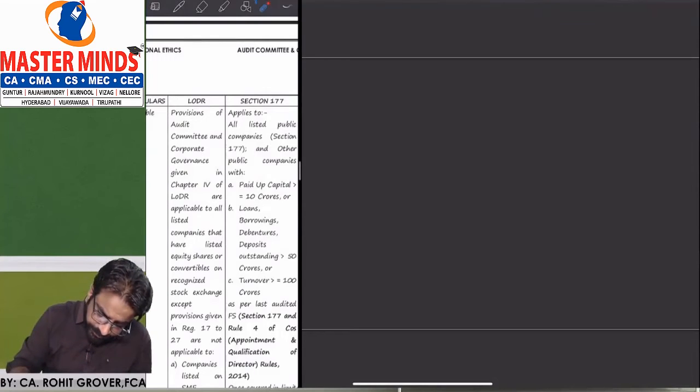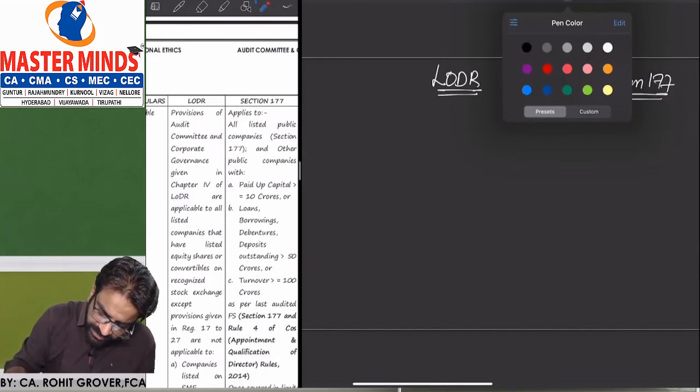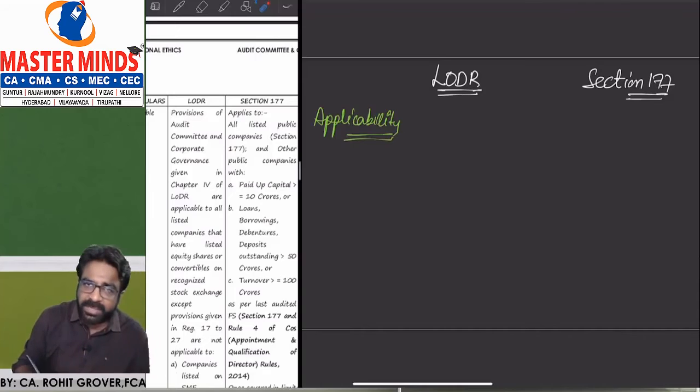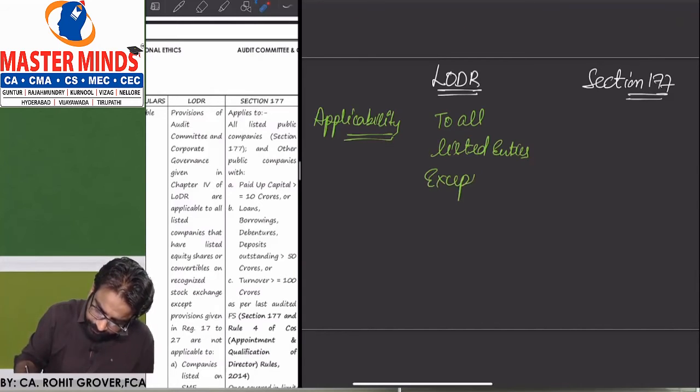We'll write LODR on one side and section 177 committee on the other side. LODR applicability: what is the first point? First point is relating to applicability. It is applicable to all listed entities, except to